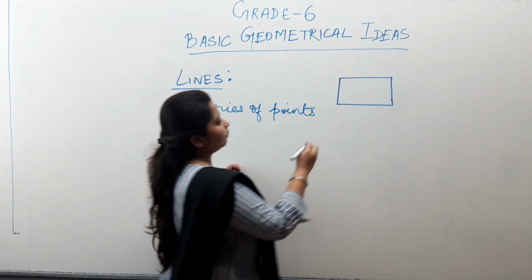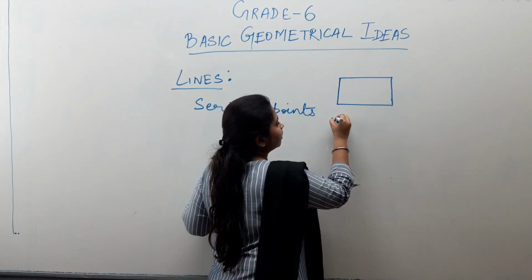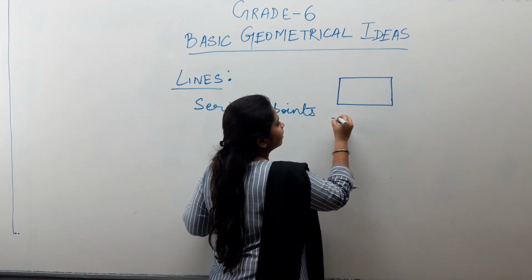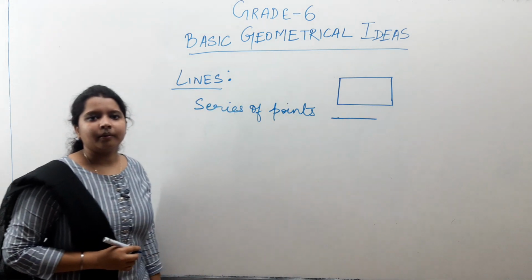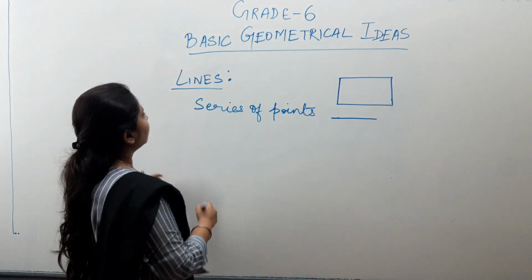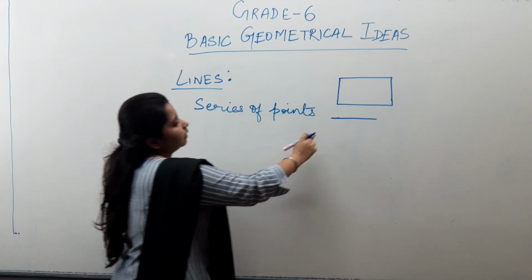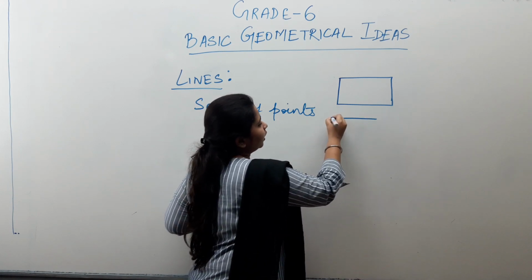Okay, when we put the points very close to each other, so this forms a line, right? So we know that this is a line, okay? So what do you observe? What kind of dimension does it have?